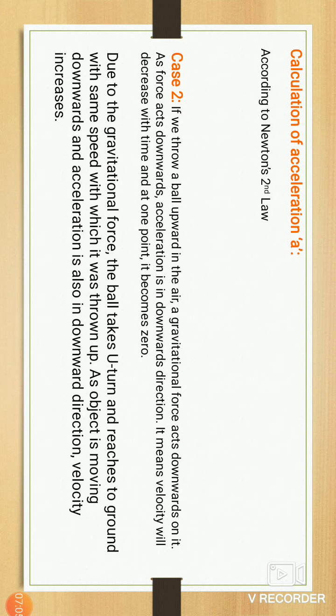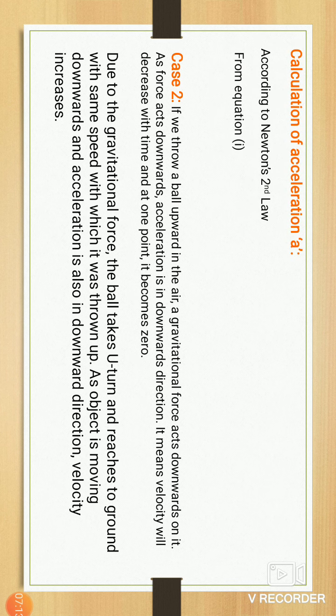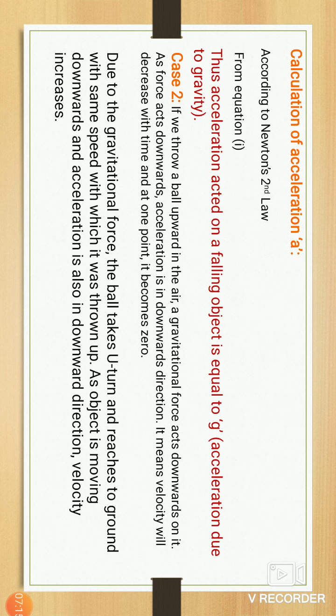Here is the calculation of acceleration according to Newton's second law from equation first.